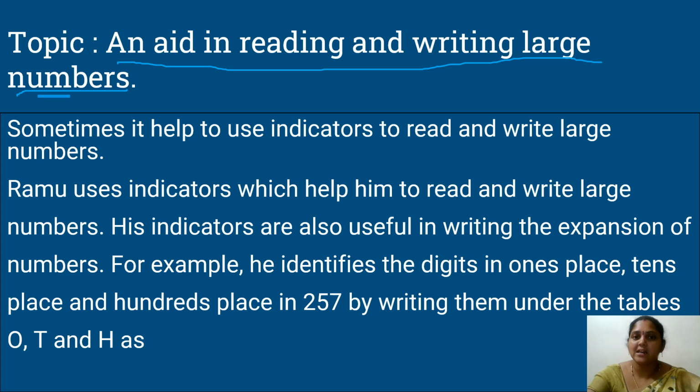Ramu uses indicators which help him to read and write large numbers. His indicators are also useful in writing the expansion of numbers. For example, he identifies the digits in ones place, tens place and hundreds place in 257 by writing them under the table. O indicates ones, T indicates tens and H indicates hundreds.